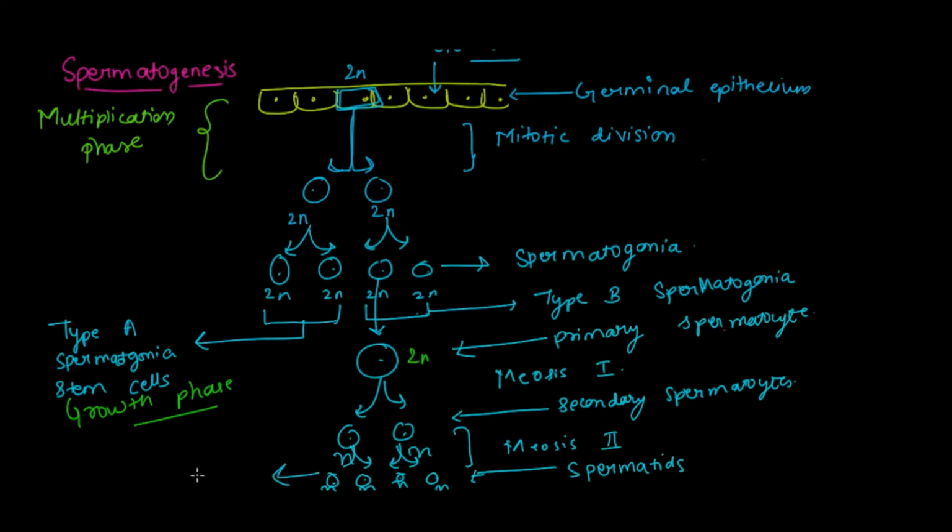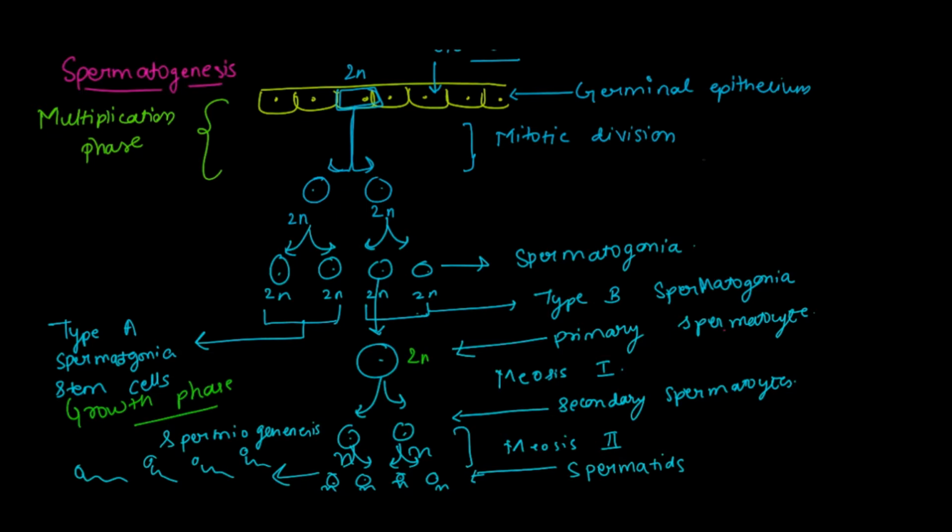I'm going to show this structure here. So they are going to be further converted into this flagellated motile structure, and this whole process is known as spermiogenesis.